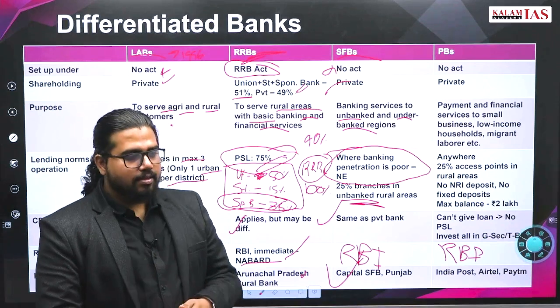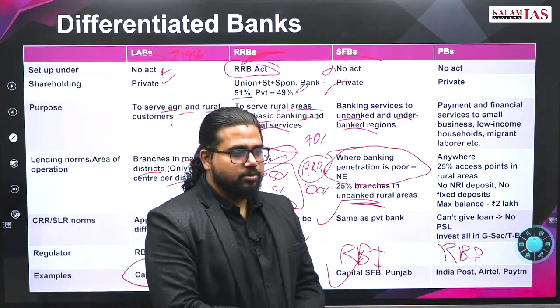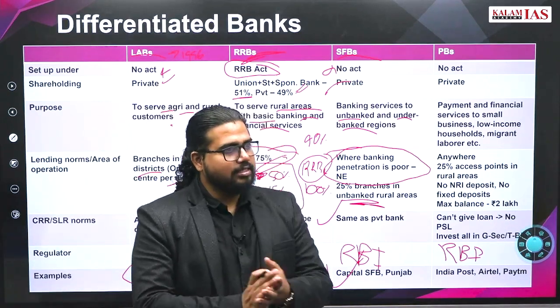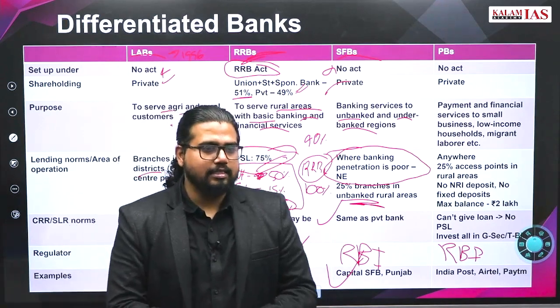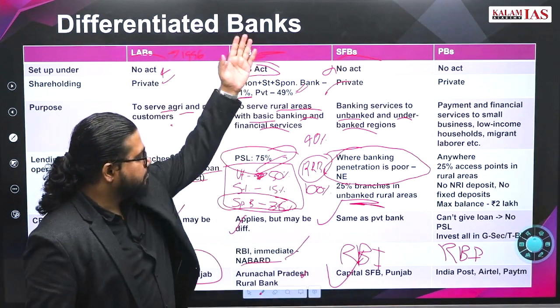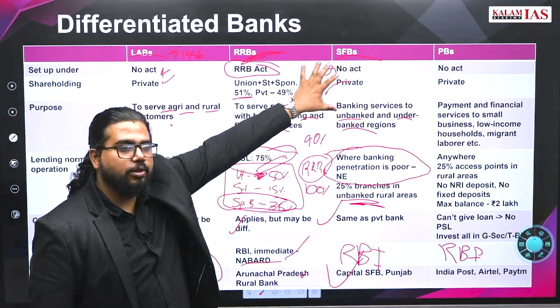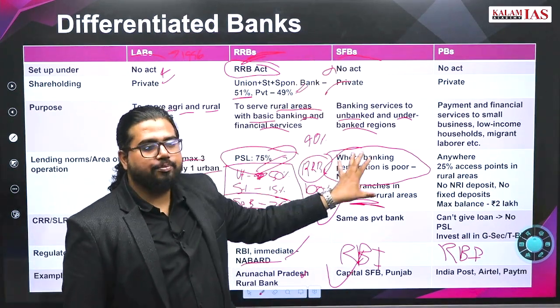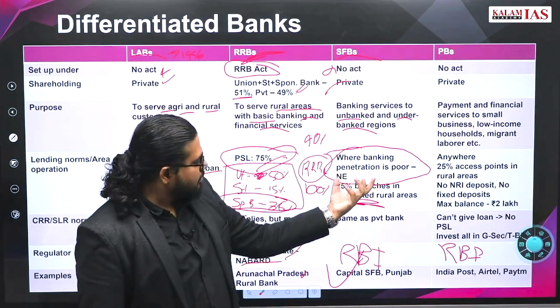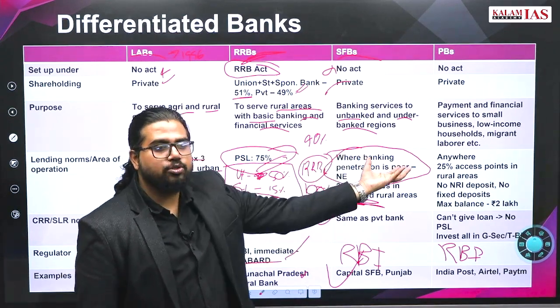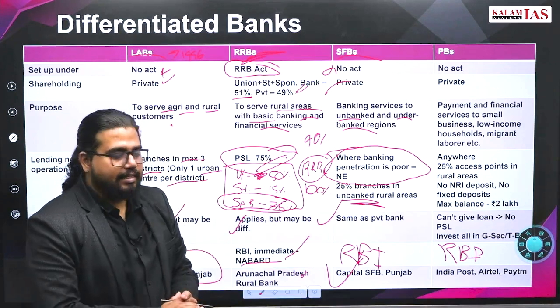The RBI is trying to enter that sector also. Ultimately, centralization of the banking sector will happen. SFBs can offer all the services. There is no limit on whatever services SFBs can offer. The only limit is that this much of branches should be in unbanked areas.